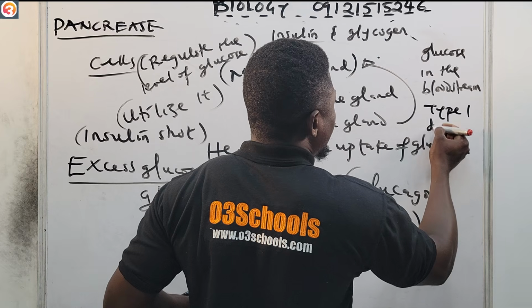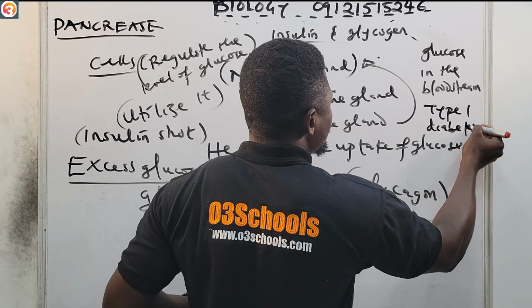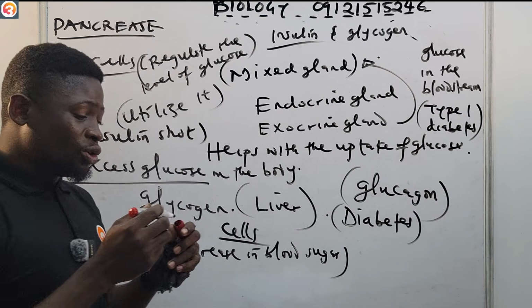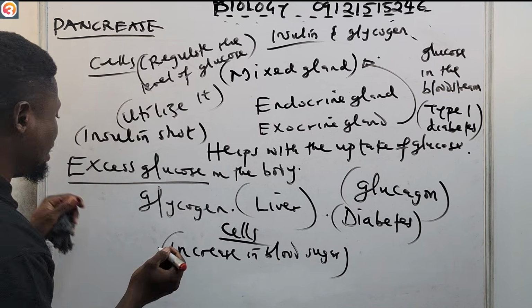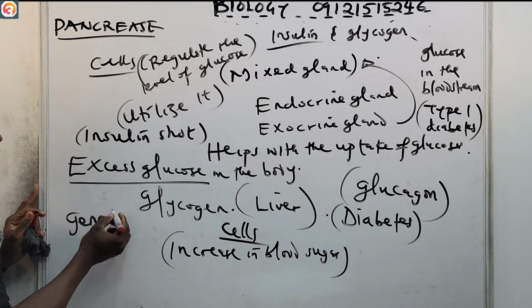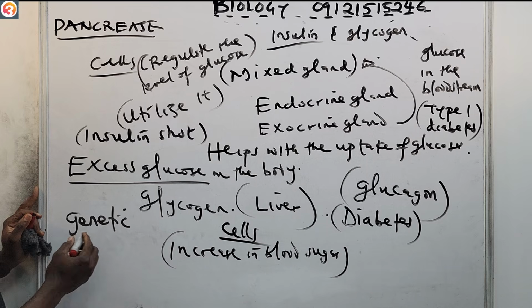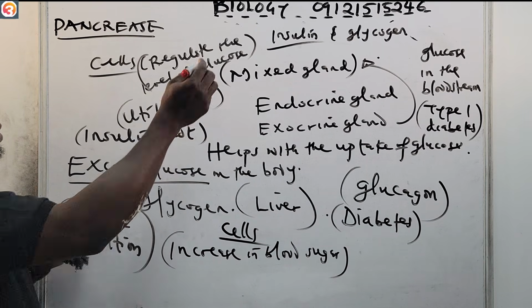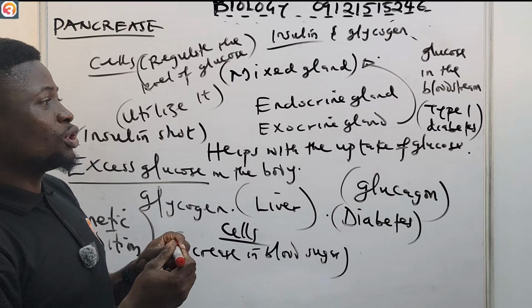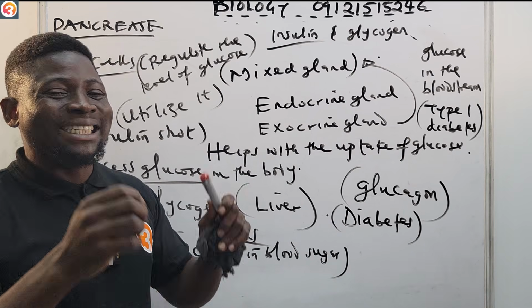Type 1 diabetes is when the body cannot produce enough insulin, either due to a genetic condition. Maybe it is present in the gene. Due to the genetic condition, the body is unable to produce insulin. That is what leads to type 1 diabetes.